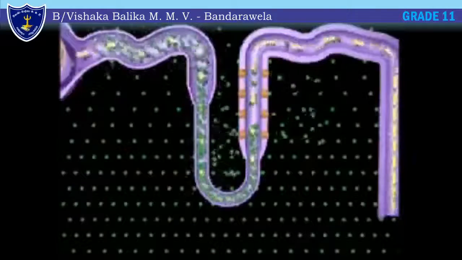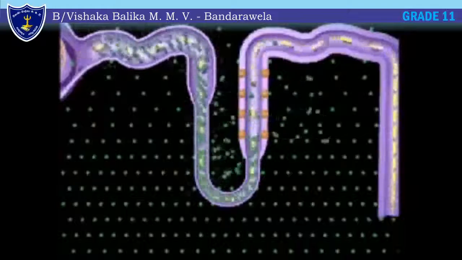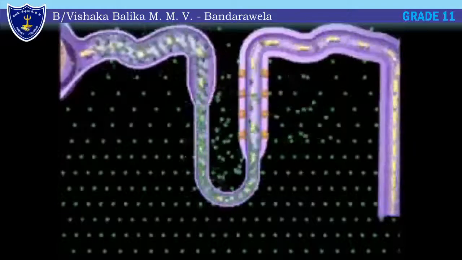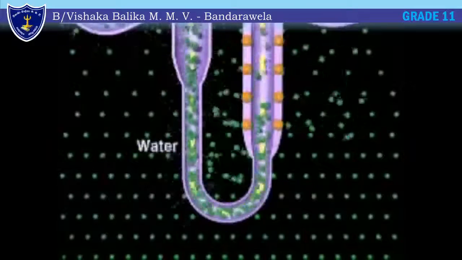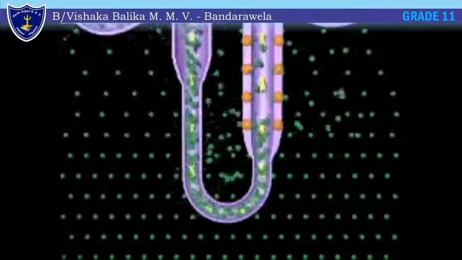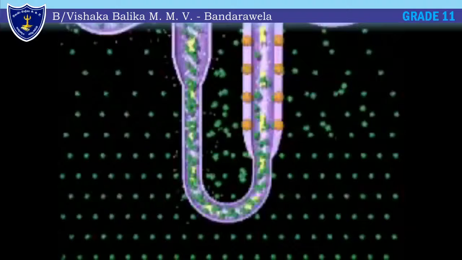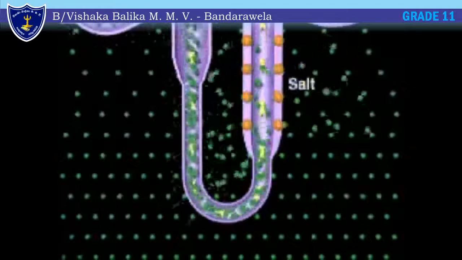And you can nicely see the number of particles at the beginning of the tube is higher, but that is gradually decreasing as it runs through. You can consider the outside as the vasa recta or the blood capillaries, and everything which is leaving from this will be reabsorbed into the blood.